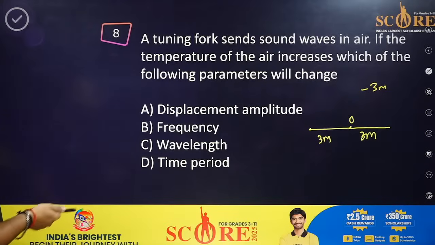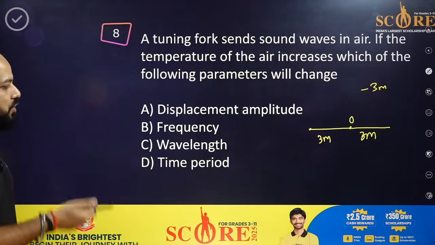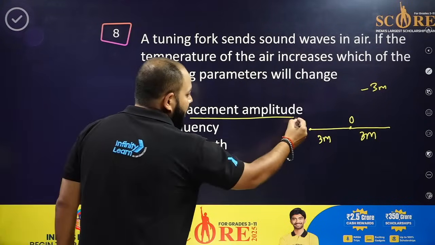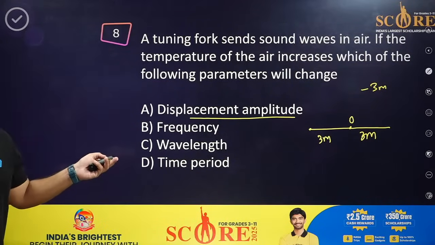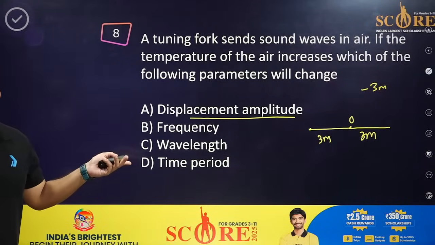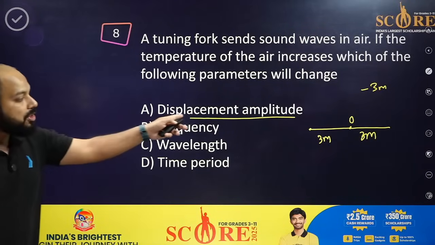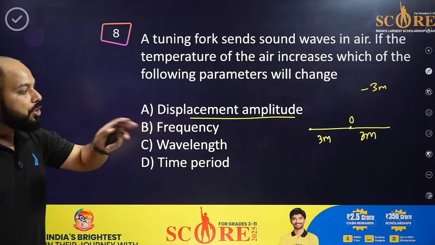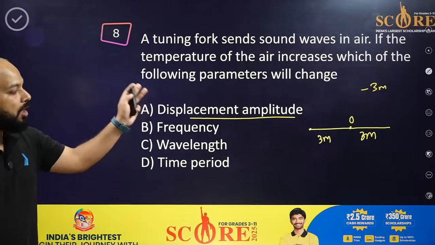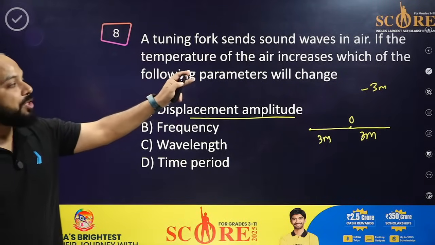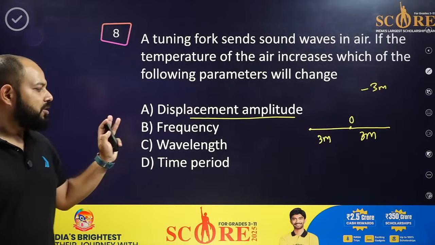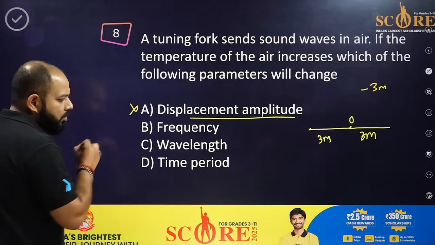So a tuning fork sends sound waves in the air. If the temperature of the air increases, which of the following parameters will change? Displacement, amplitude. That is the amplitude we are talking about, and in the previous question only we have done this. So amplitude does not depend on the temperature and all. Directly it does not depend on this. So this is wrong.